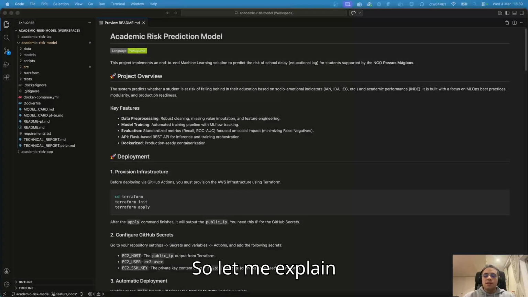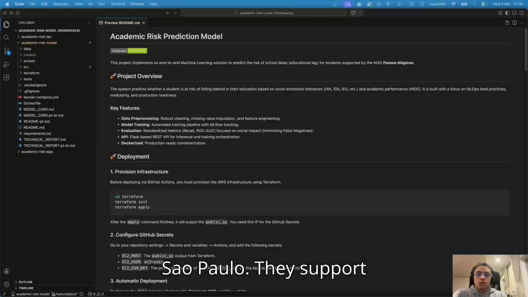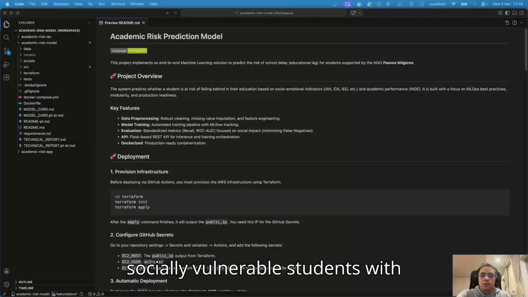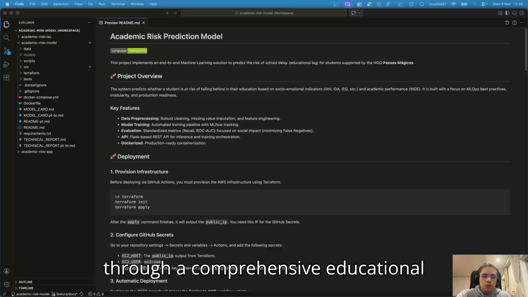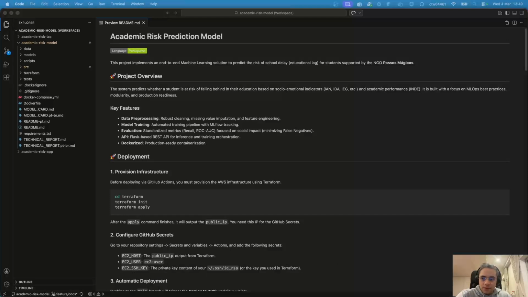So let me explain the problem we are solving. Magic Steps is an NGO based in São Paulo. They support socially vulnerable students with educational programs. Every year they collect data about each student through a comprehensive educational development survey.